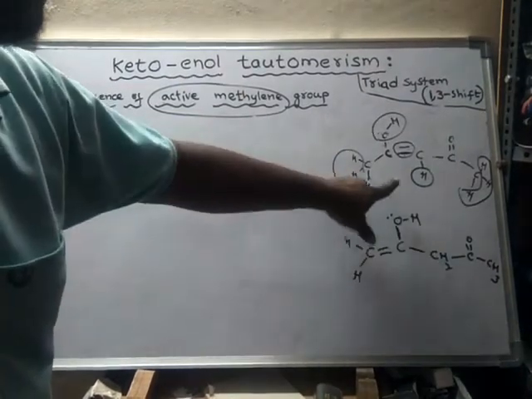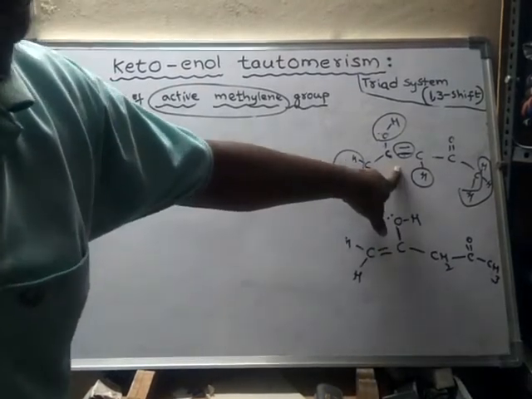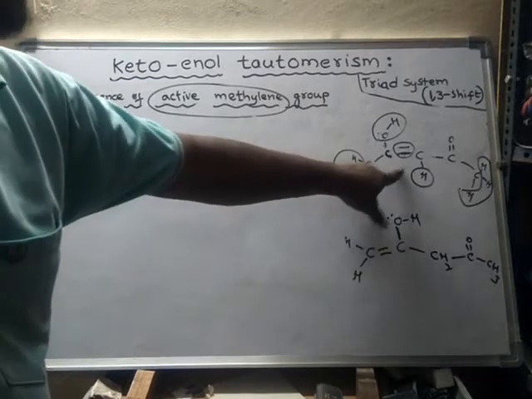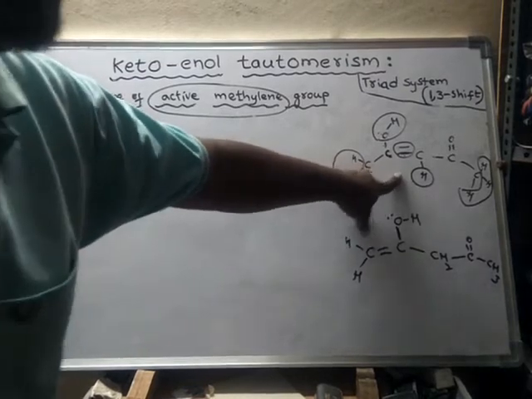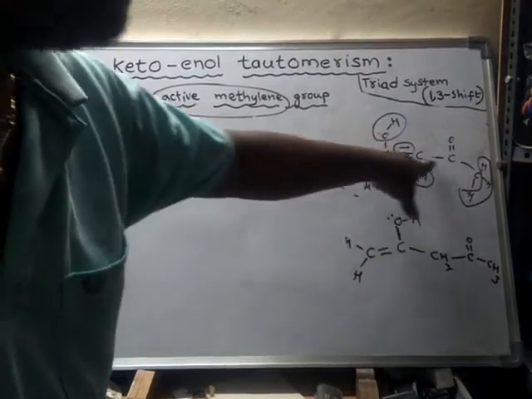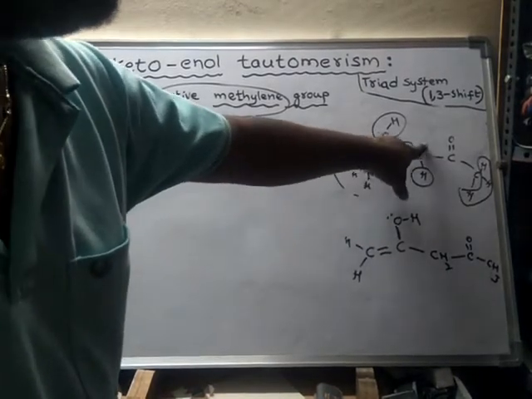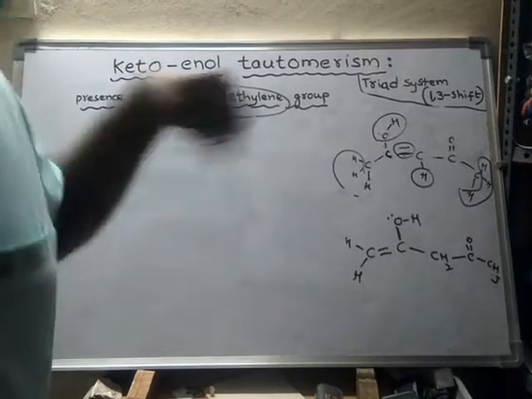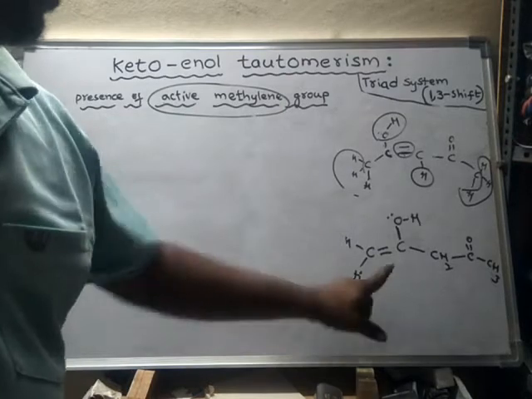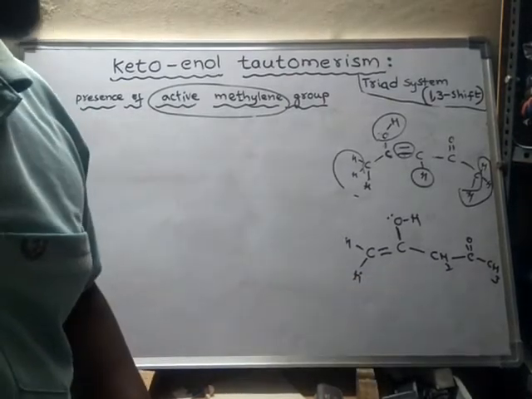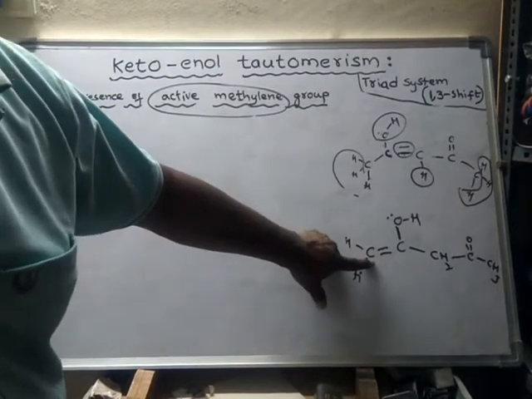Compared to the other, this tautomer is more stable, because after the formation of this tautomer you will find more conjugation. This tautomer is formed due to the shifting of the alpha hydrogen of the active methylene group. But this keto-enol tautomer is formed due to the migration of the alpha hydrogen of another carbon atom, not the active methylene carbon.